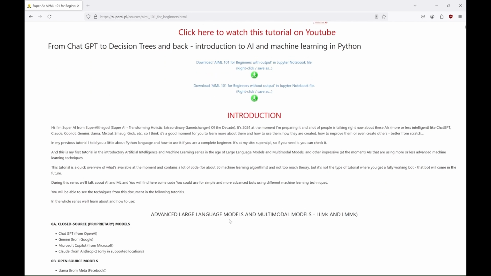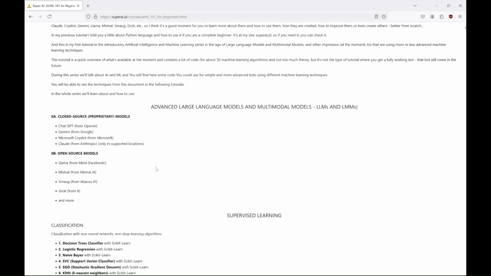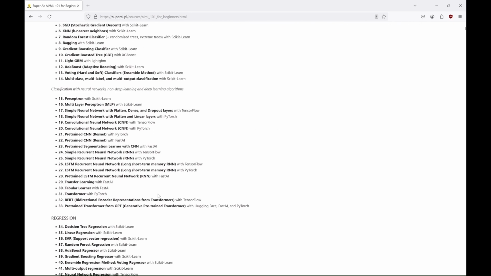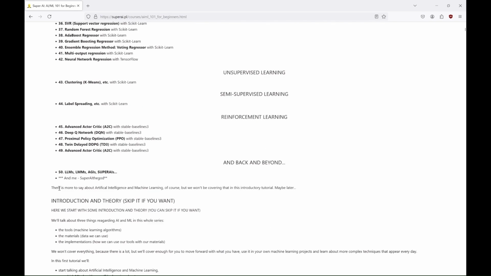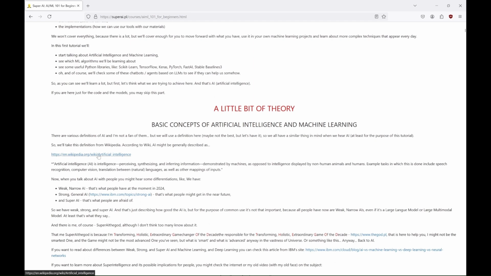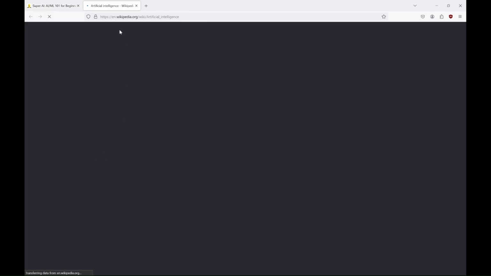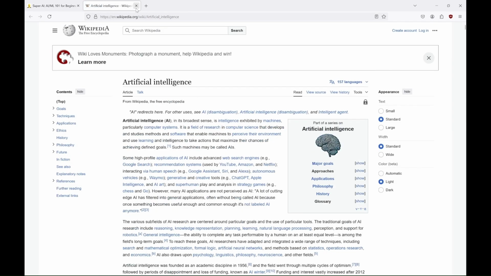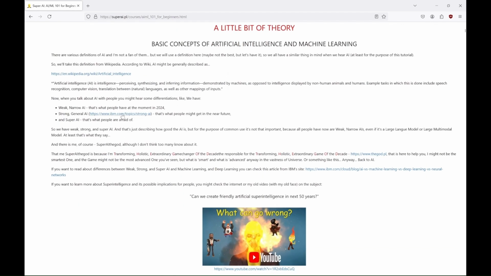If you want, you can read the short introduction I prepared, about which LLMs and which algorithms we will be learning to use. You can read some theory about artificial intelligence and machine learning, and use the links I got for you to learn more about the topics. What is the most important to know at the beginning, I think, is that artificial intelligence can use different techniques while solving problems: search algorithms, knowledge-based algorithms, machine learning algorithms.